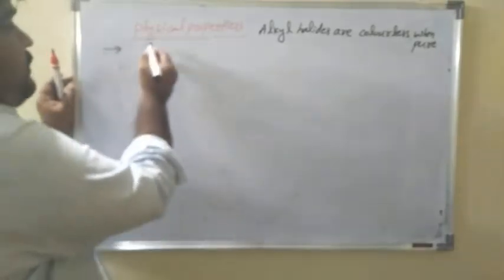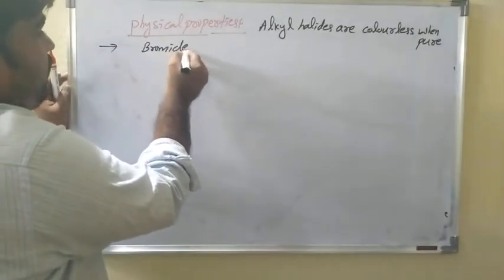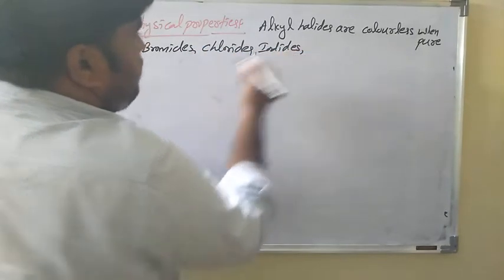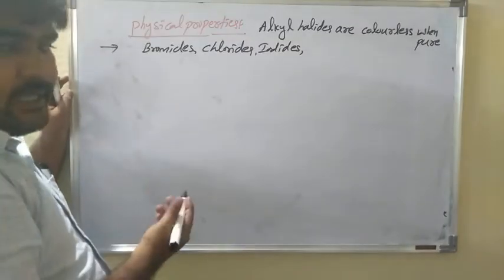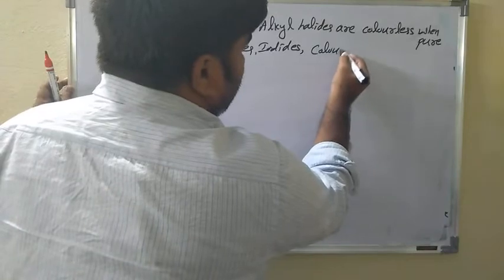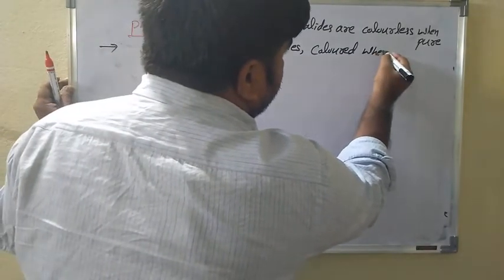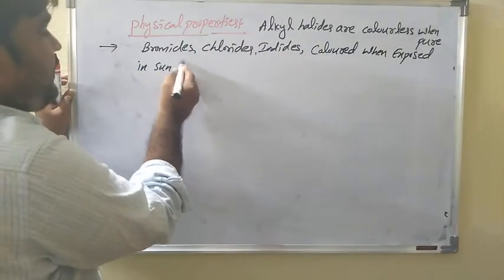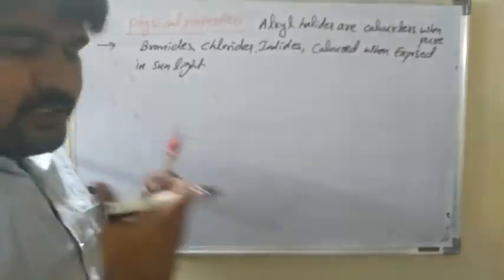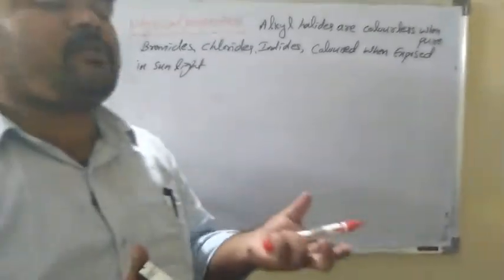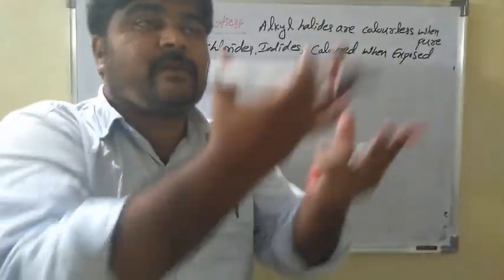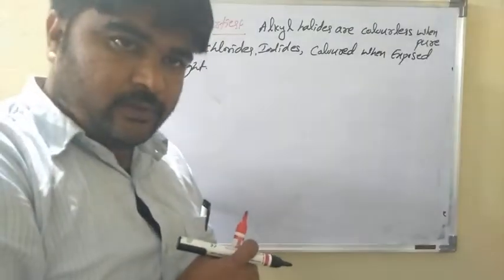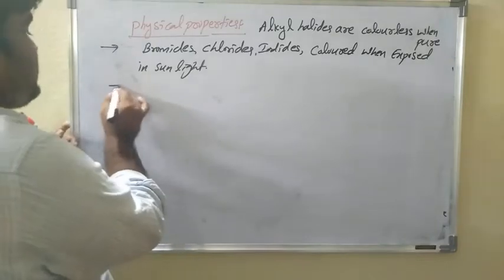However, bromides, chlorides and iodides become colored when exposed to sunlight or light. Generally in pure form it is colorless. Whenever alkyl chlorides, alkyl bromides, alkyl halides are exposed to sunlight, in the presence of light, they become colored compounds.